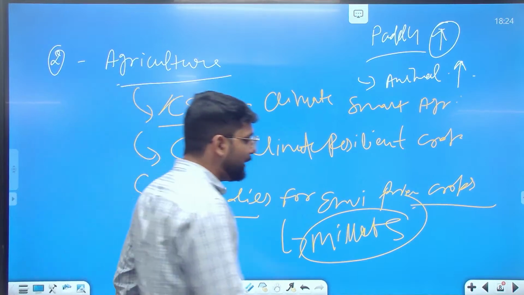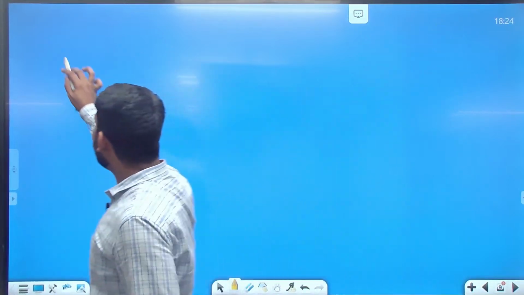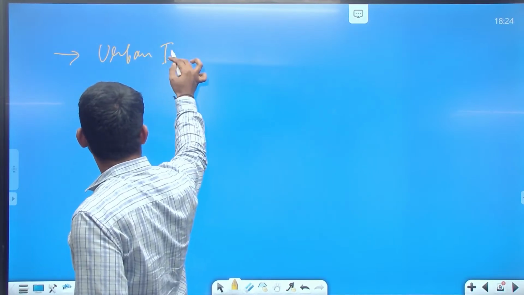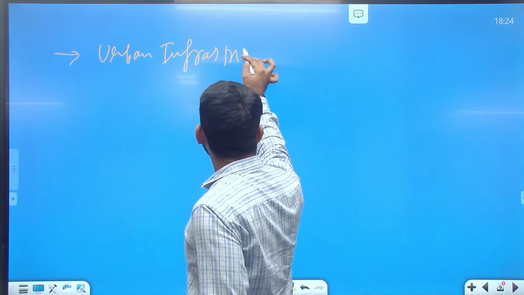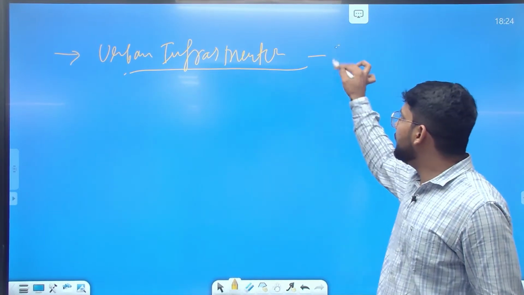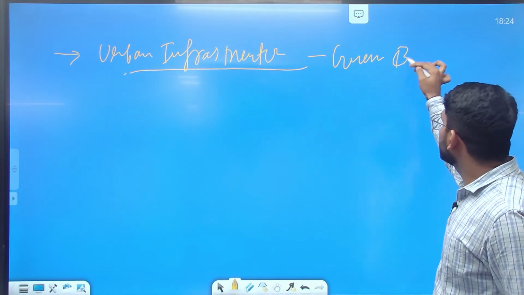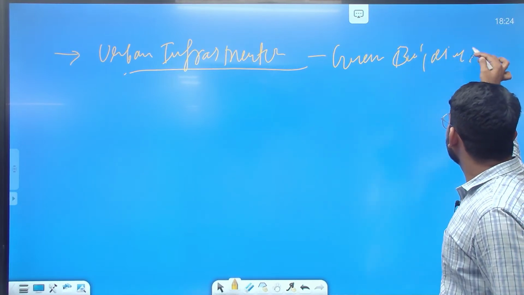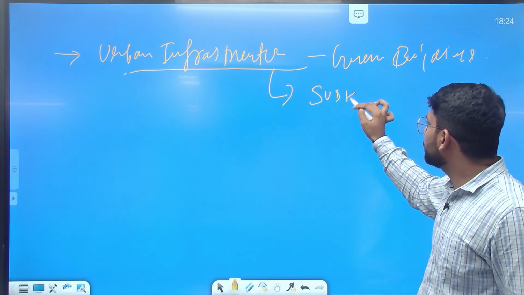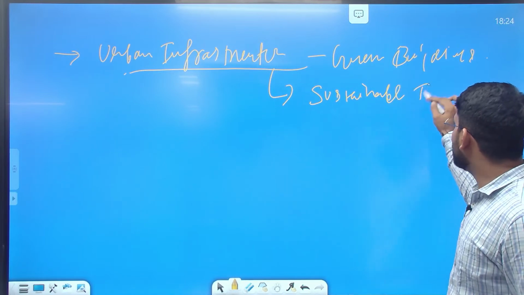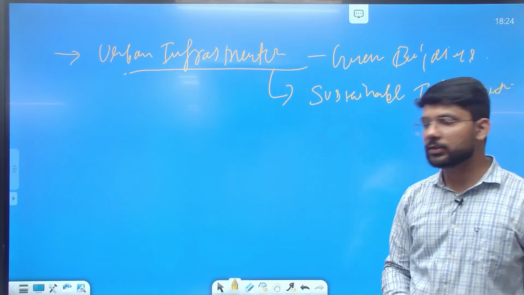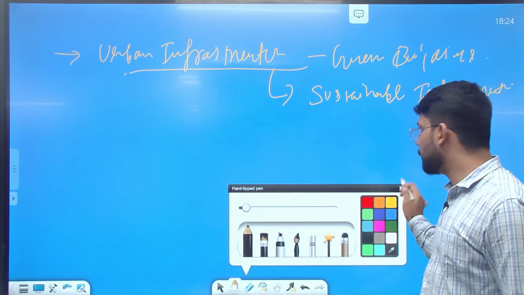The next point we can write here is related to urban infrastructure. Green buildings, sustainable infrastructure, which can help in reducing the temperature. So this can be the next point.